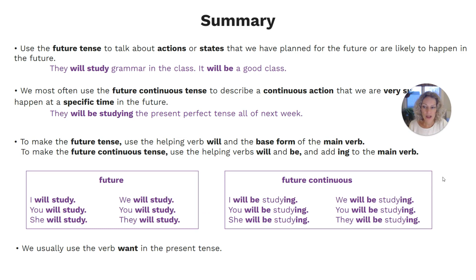And finally, we usually use the verb want in the present tense. So you would say something like, she wants to be a nurse, not she will want to be a nurse.